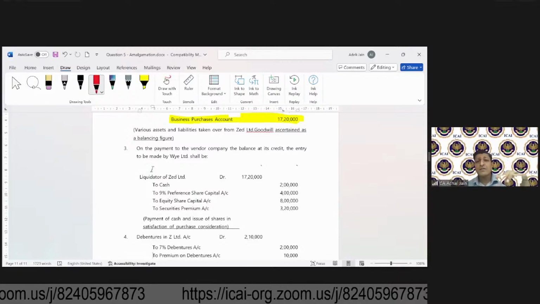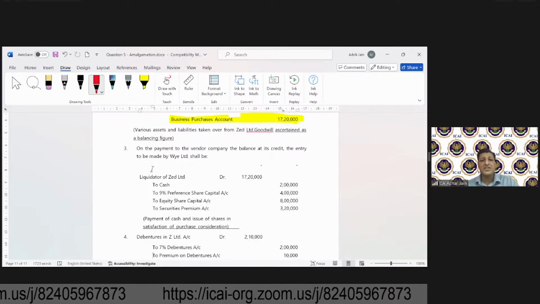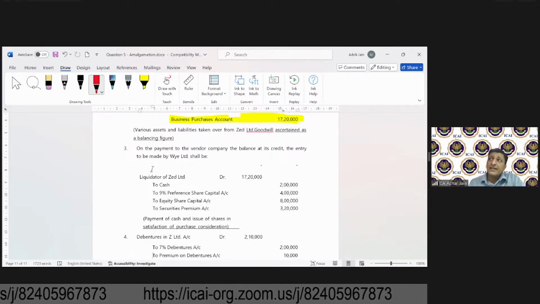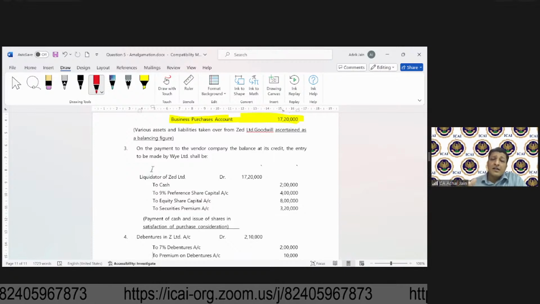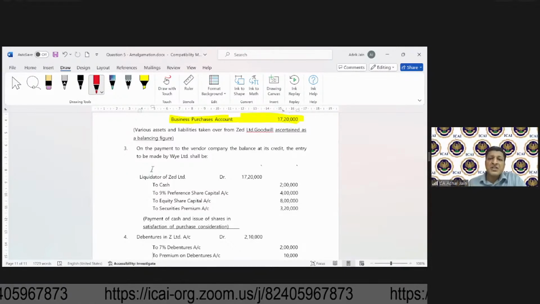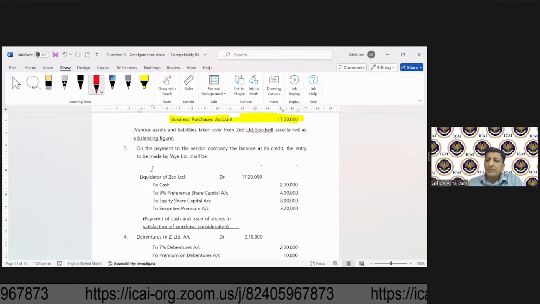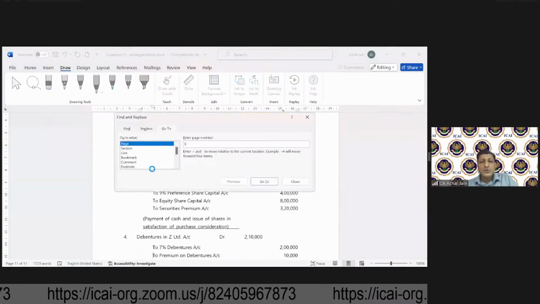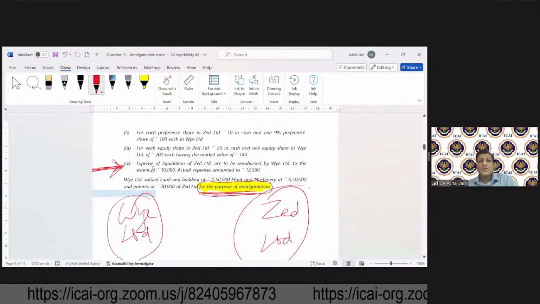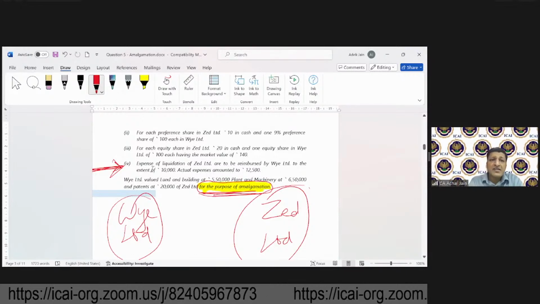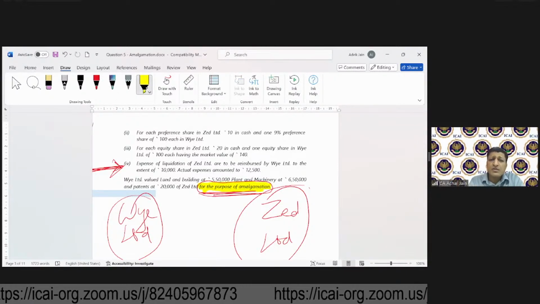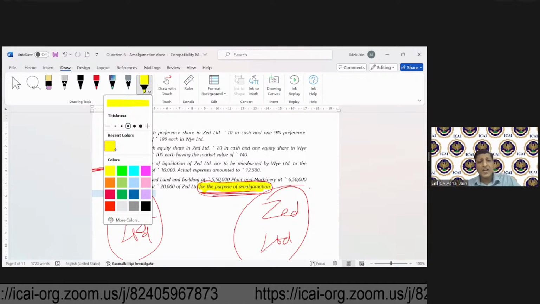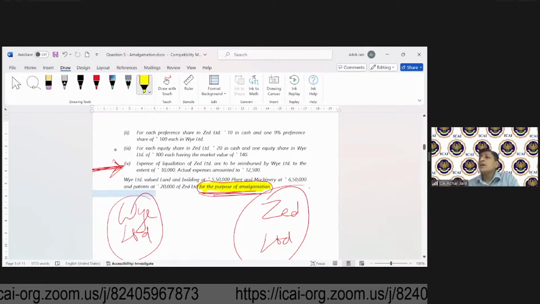And I understand Mohammed had a query in the previous session. Mohammed was saying that, sir, these equity shares have been issued at premium. Okay, so let me just take you to this question. Mohammed was saying that, sir, it says this point. So this was the query, and you can just look at the query of Mohammed of the previous session.